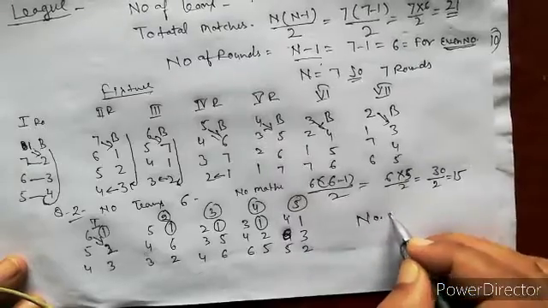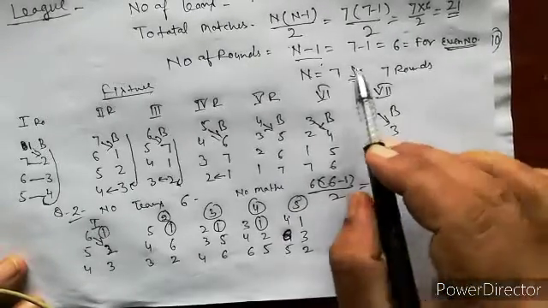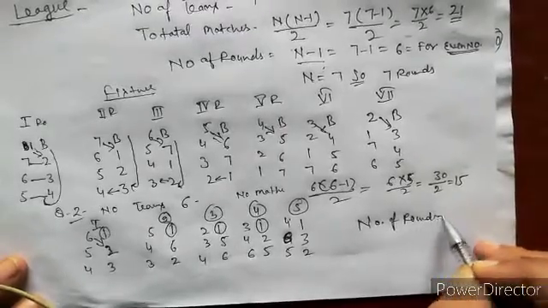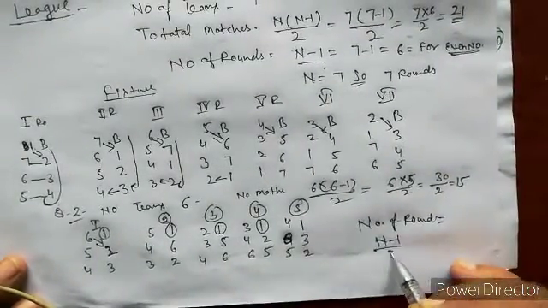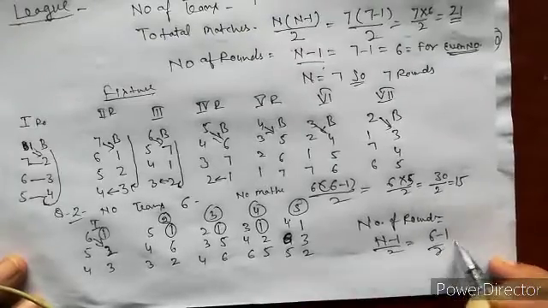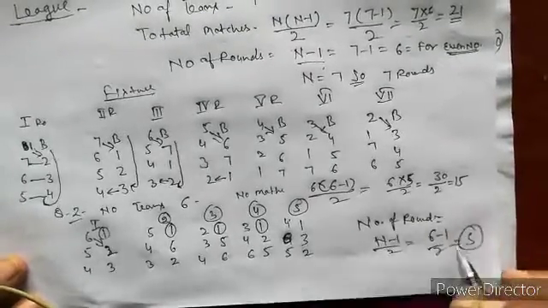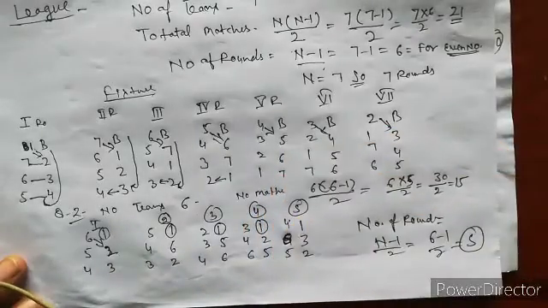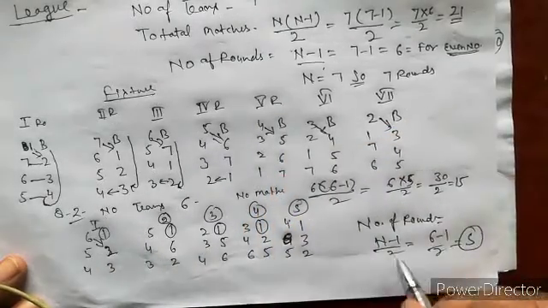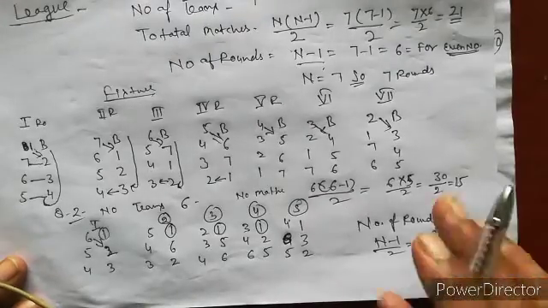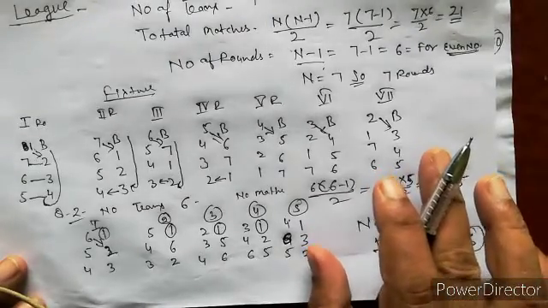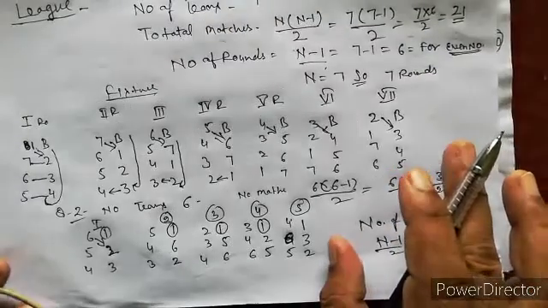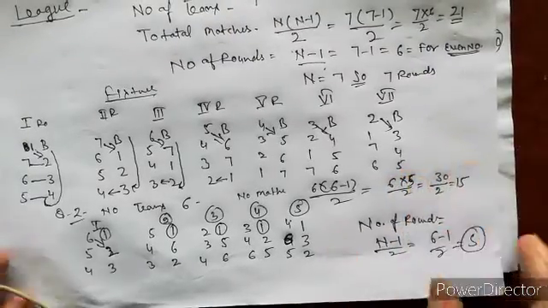The number of rounds, as I told you earlier, is n minus 1, which is 5 rounds. For even numbers there is no need to apply the other formula. So this is called the cyclic method. Is that clear? It's called the cyclic method.